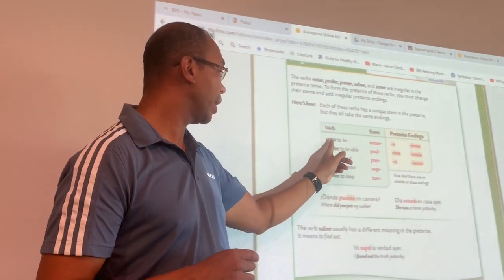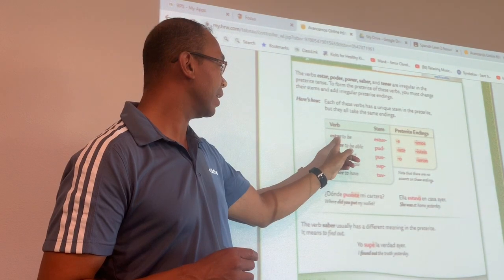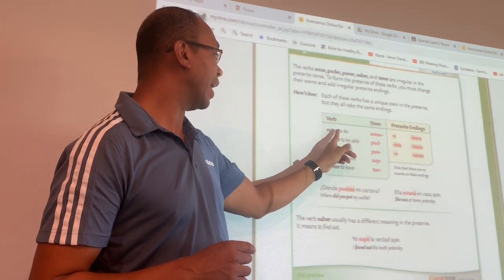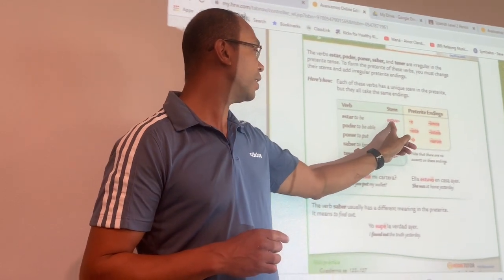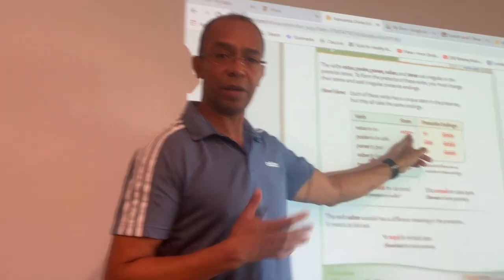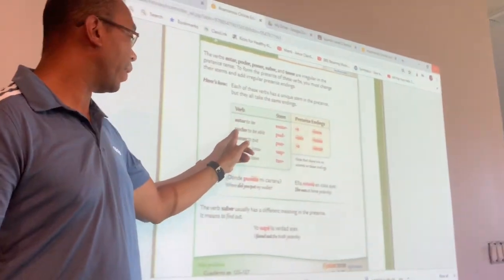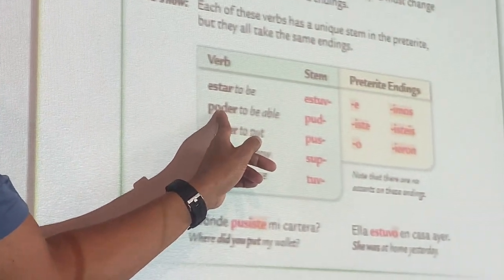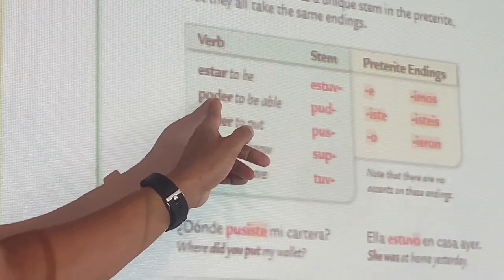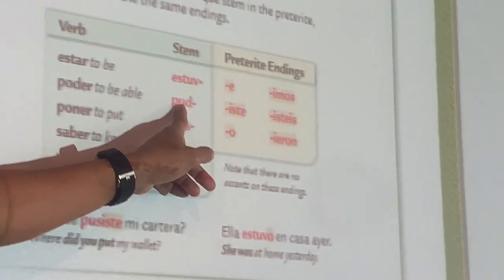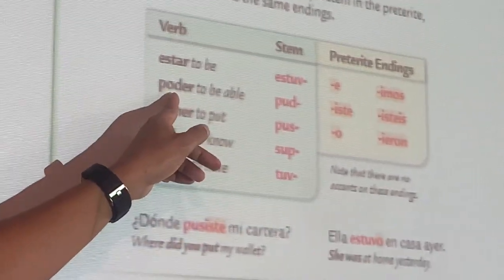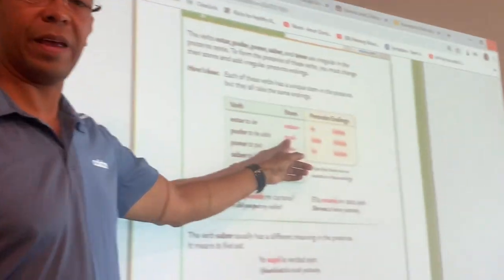For example, estar, the EA changed to estuve. Estuve. Yo estuve. I was. Poder. Poder is to be able. The O changes to a U. Poder. I was able. Yo pude.